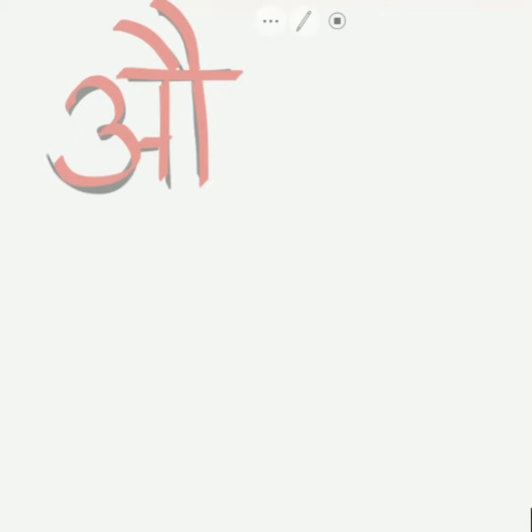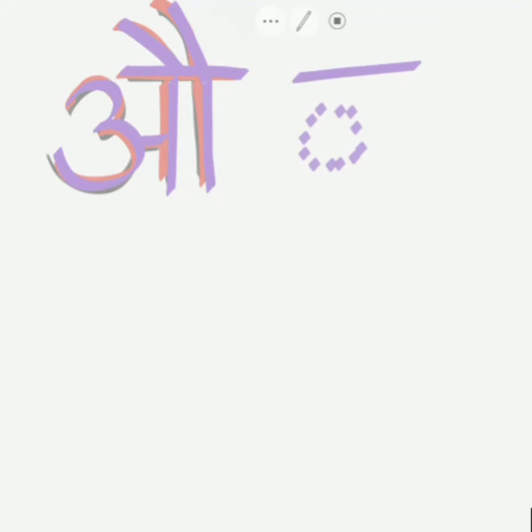The next word is Au. It is the mixture of A, O and I. If the dotted circle is Vyanjan, the Au will be written as a vertical line after it and two matras above.